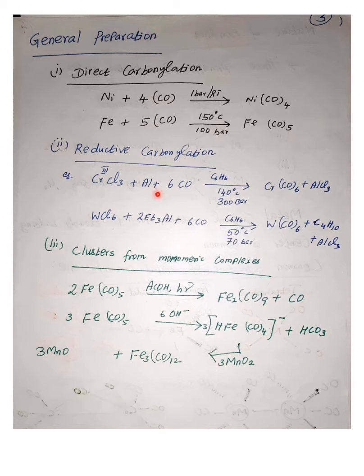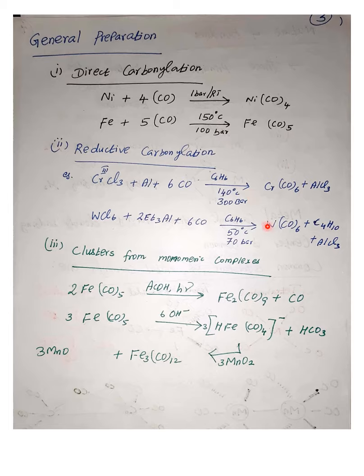Another way, it can also be prepared by reductive carbonylation. For example, you take chromium chloride or tungsten chloride, with chromium 3 plus and tungsten 6 plus, in the presence of aluminum and carbon monoxide, in benzene at high pressure and high temperature, and the chromium carbonyl and tungsten carbonyl can be prepared. This is reductive carbonylation, since the metal in the +3 or +6 state goes to zero oxidation state.